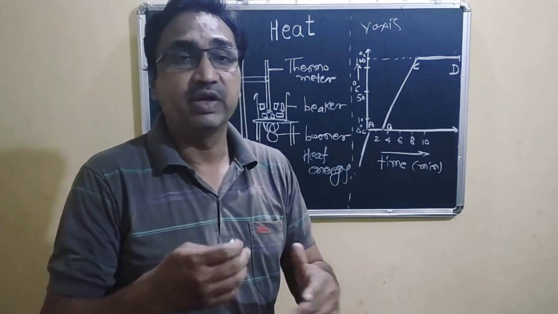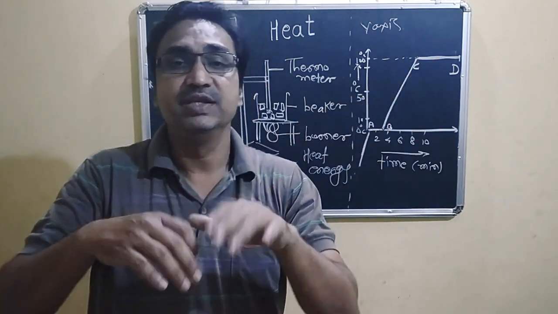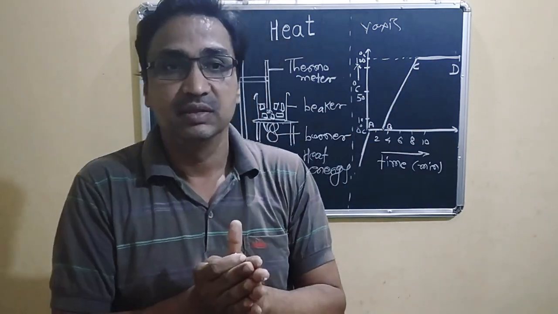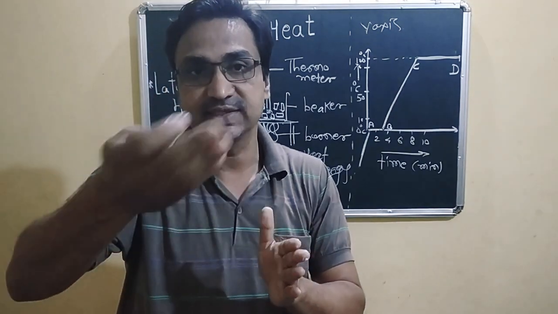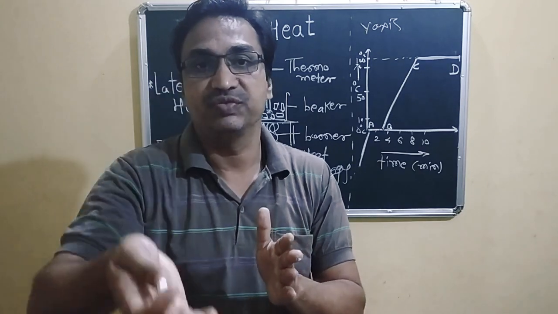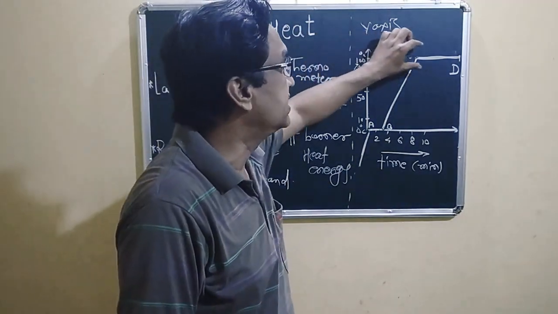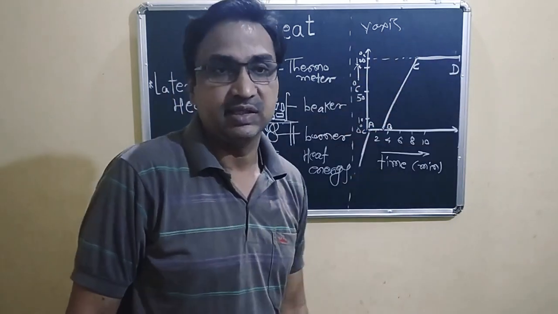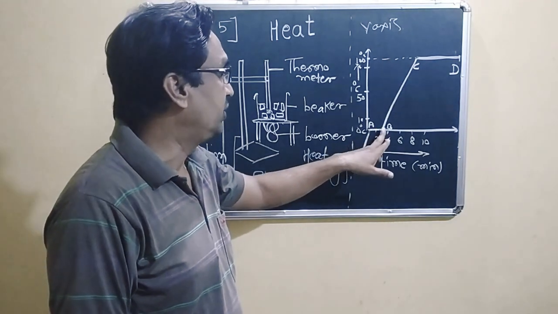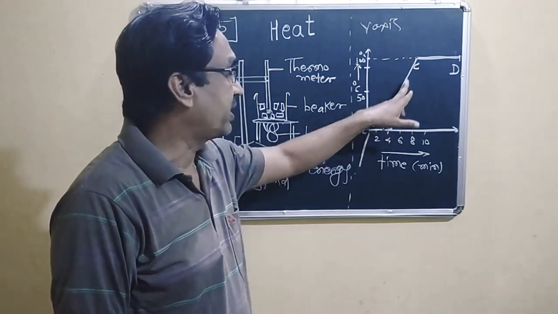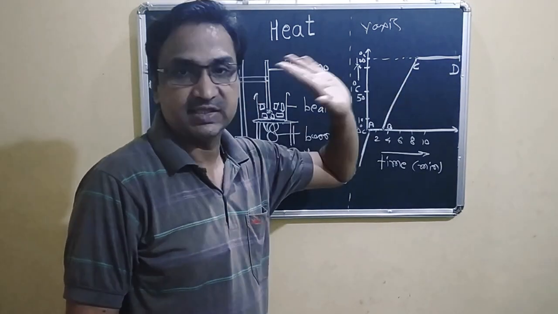And after that there is once again one phase, liquid to gaseous. There is another transition phase at a constant temperature, that is 100 degrees Celsius. So two phases are there: solid to liquid, then the temperature rises, and after that liquid to gaseous stage.